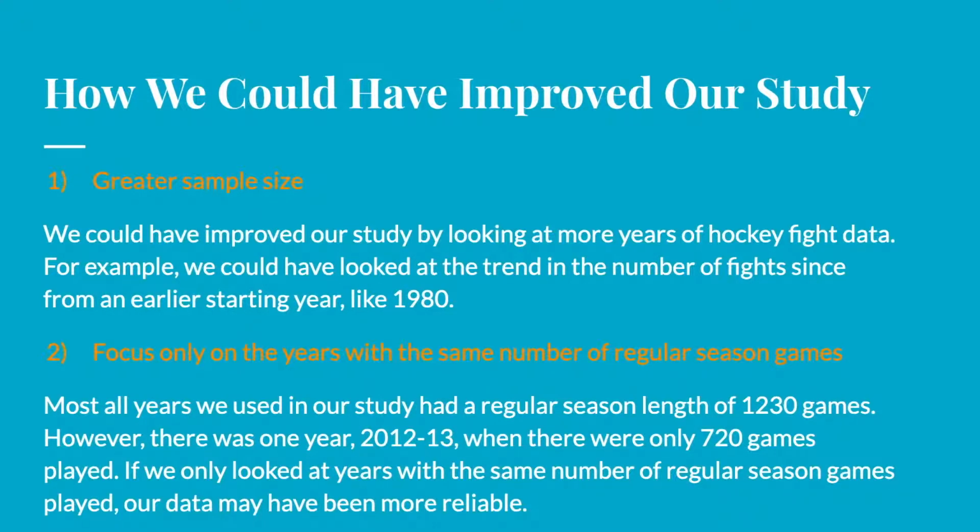We could have also focused on only the years with the same number of regular season games. For example, most of our years had 1,230 games. However, one year, 2012 to 2013, there were only 720 games played. If we only looked at the years with the same number of regular season games played, our data may have been more reliable.